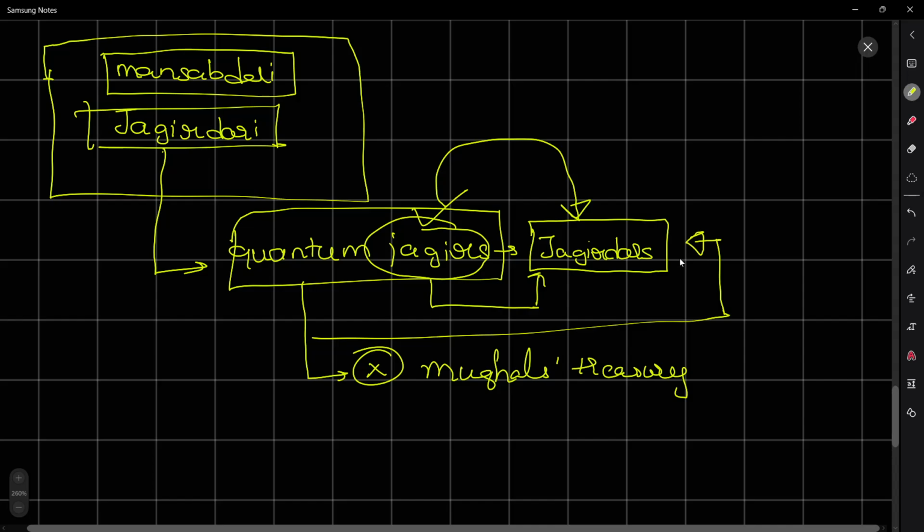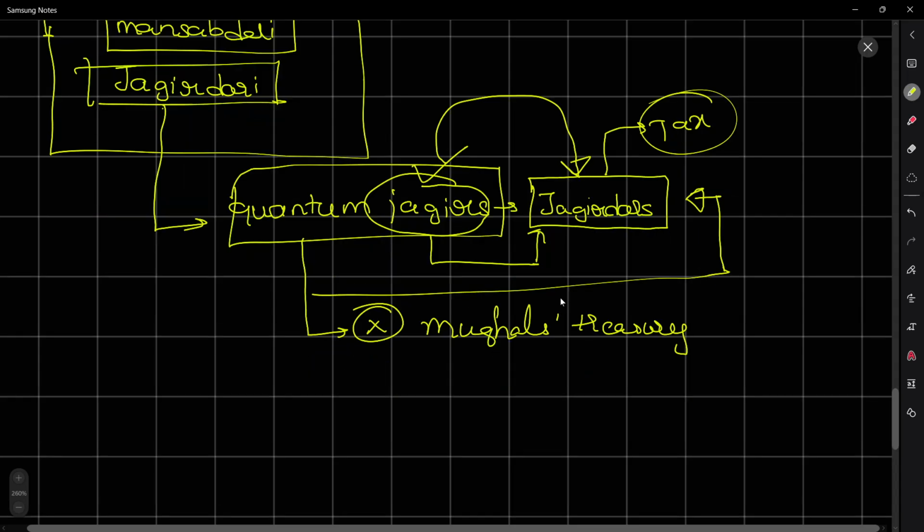These jagirdars will be incurring the tax revenue that is collected on the jagirs. What do they do with that tax? Will they enjoy it and lead their life happily? No, that is not the case.